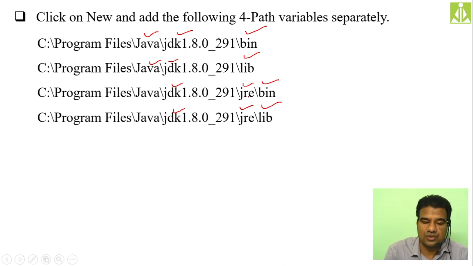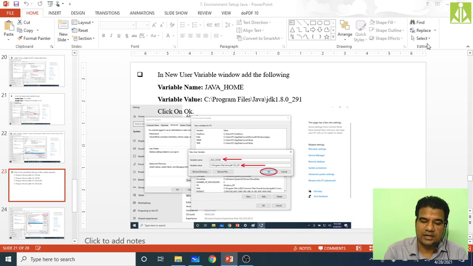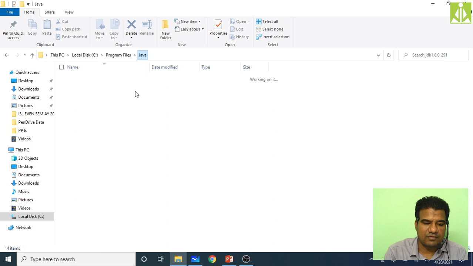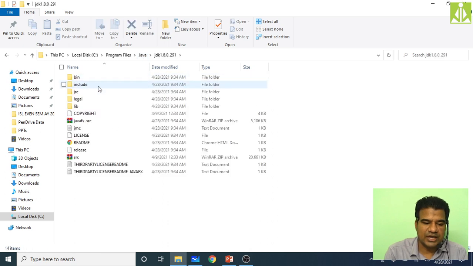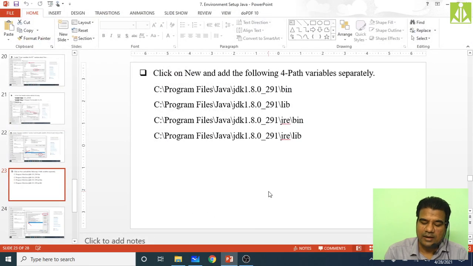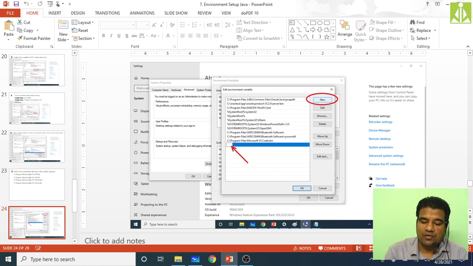I will show that location to you now. Discard this, minimize this. See here we are already in the Java folder, and inside Java we have JDK. Inside JDK there is bin and there is lib, 2 locations. And inside this JDK we also have JRE. Inside JRE 2 more locations, bin and lib. So overall 4 directory locations you need to add to your path variable.